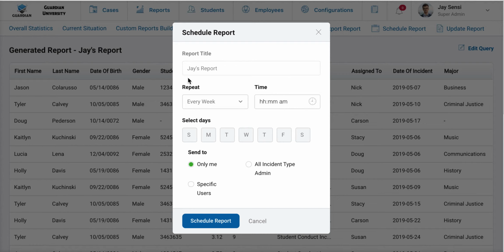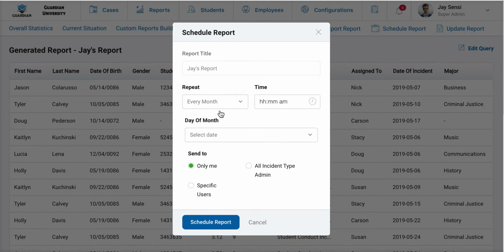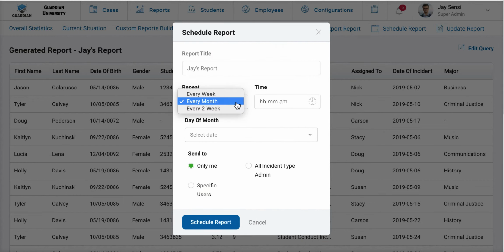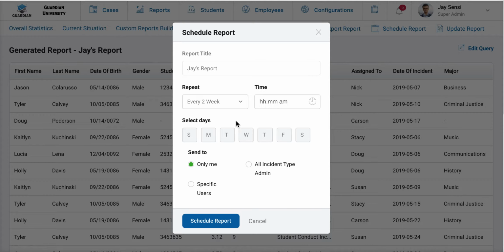I already have the report title, and I can set the frequency in which I want this report to run. My options are every week. I can choose the days of the week if I'd like. Every month, which will ask me what day of the month I want the report to run. Or every 2 weeks if I want this to run bi-weekly. In this example, I would like to run this report every week. I would like to see it on Monday, Wednesday, and Friday. And I would like it to run at a particular time. I will choose 7 a.m. and I would like it sent to my inbox.